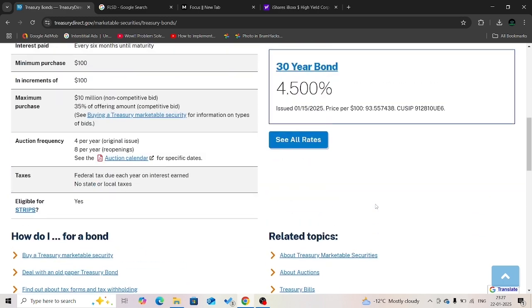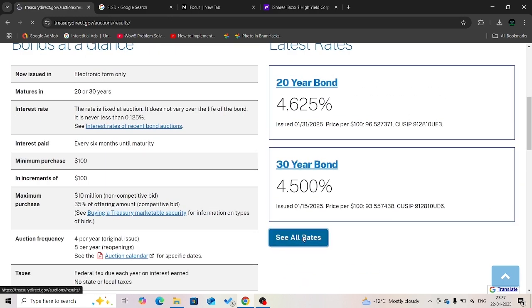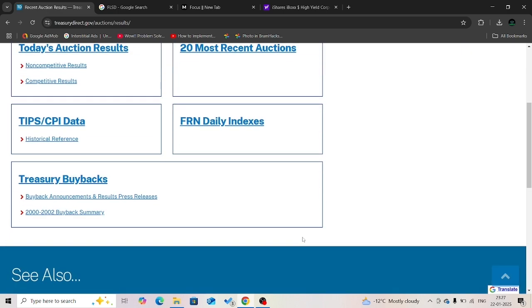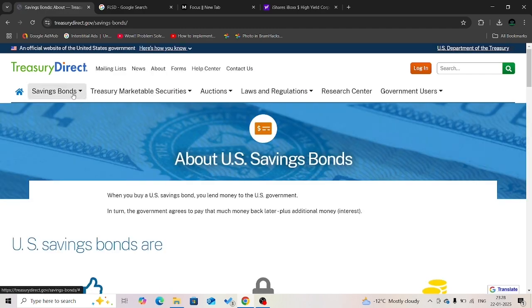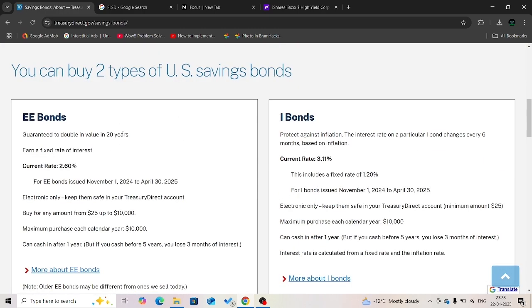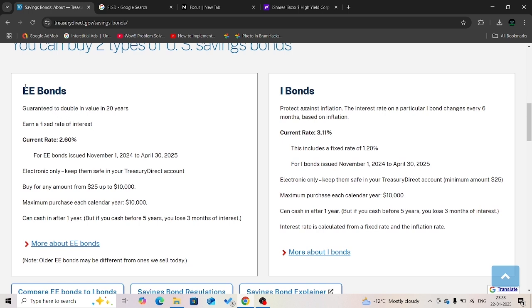Here are 20 and 30-year bonds with 4.625% and 4.5% return per annum. We can also see the daily auctions and the rest of the details for that bond. You can also buy EE bonds, which are guaranteed to double in value in 20 years. You get fixed income at the current rate of 2.6%. Also you can buy I bonds, which are used to protect against inflation, and their rate of interest changes every 6 months. Currently it's 3.11%. The rest of the details you can see here.